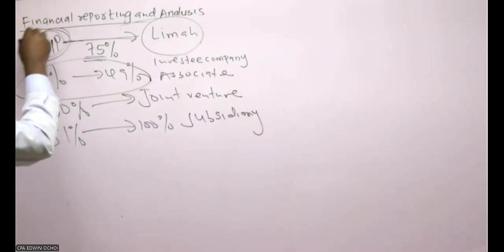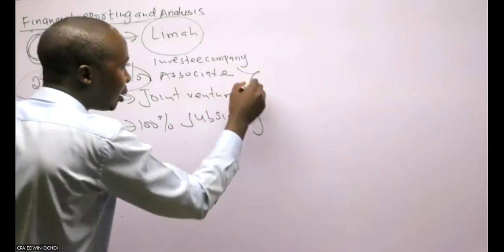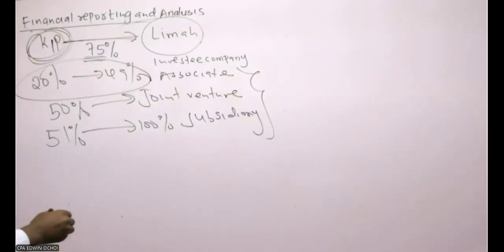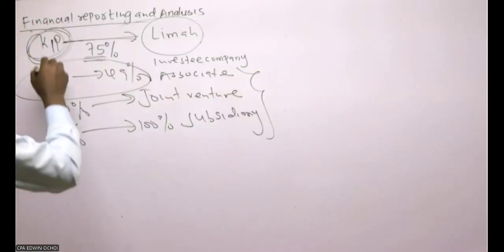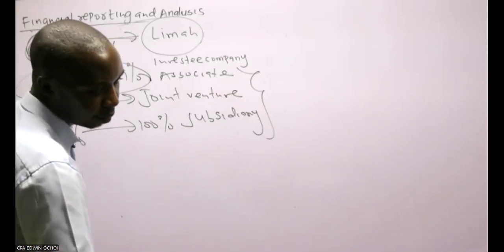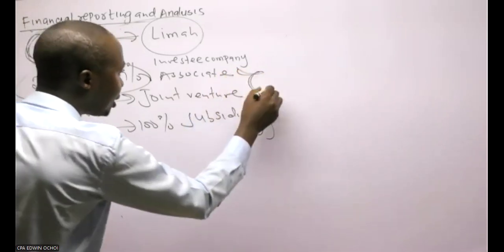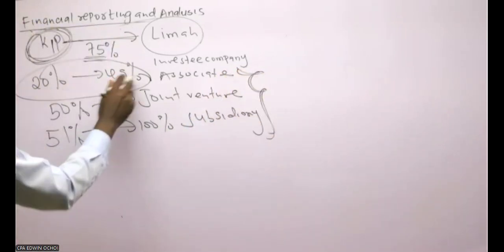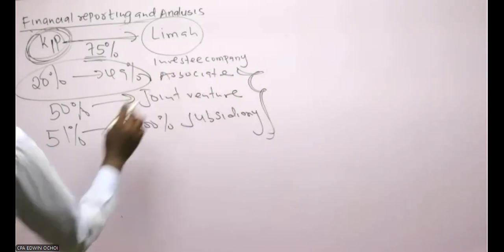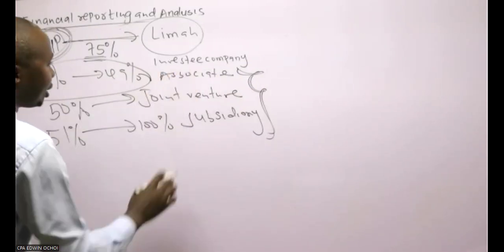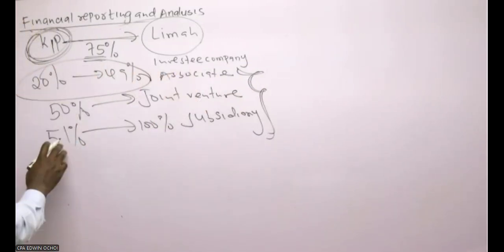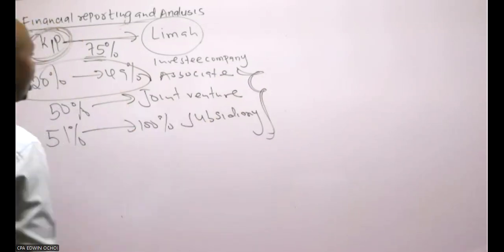So, as an example, this company acquiring these other companies between 20 to 49 we call an associate, exactly at 50% a joint venture, 51 to 100% a subsidiary.